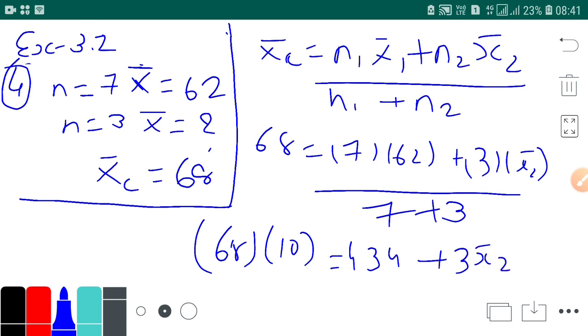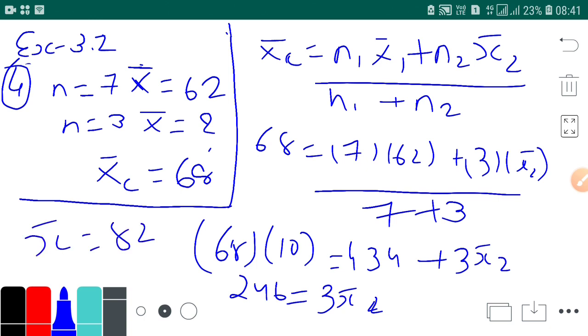Now 68 into 10 is 680. 680 minus 434, I am taking a step, is 246, which is 3 x bar 2. So you can see x bar 2 is 82. So I can say that a student should get mean marks of 82 in the 3 practical examinations.